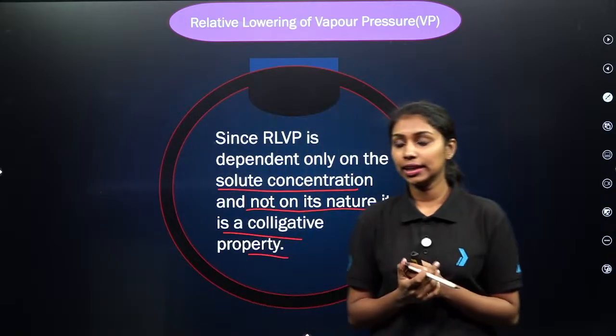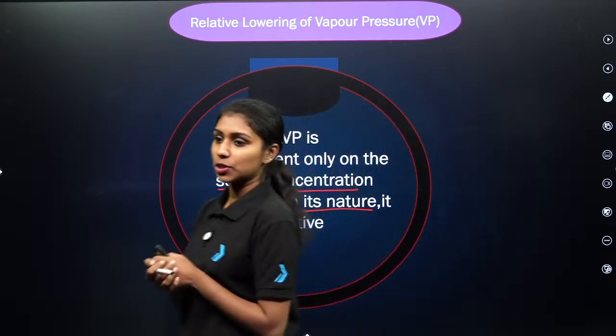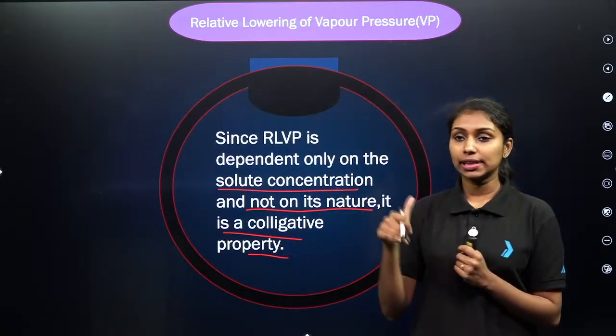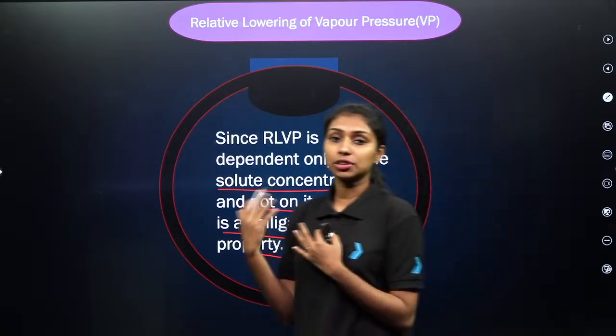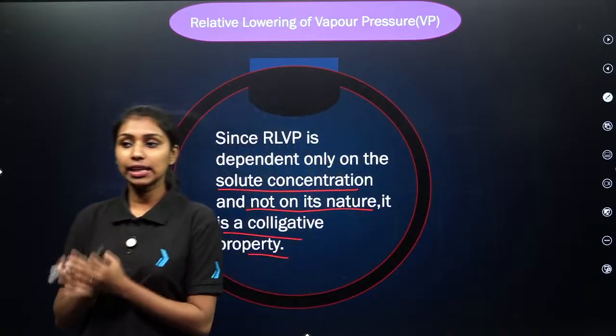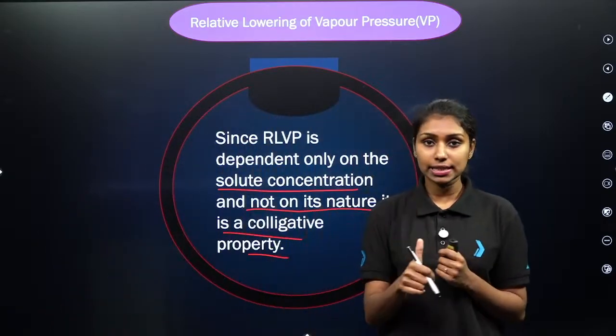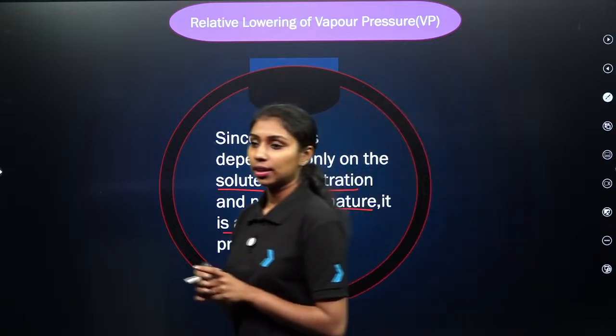How we are deriving the relative lowering of vapor pressure, how we can calculate the molecular weight of solute by using it, how it is connected to the mole fraction. Then we can say that it depends only on the solute concentration, not on their identity or nature. So we can call this a colligative property. Clear?